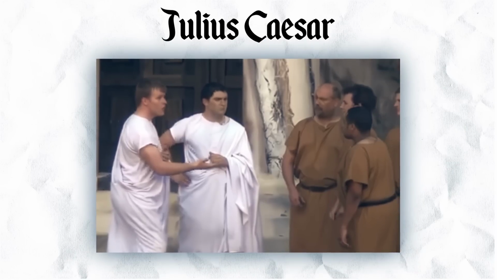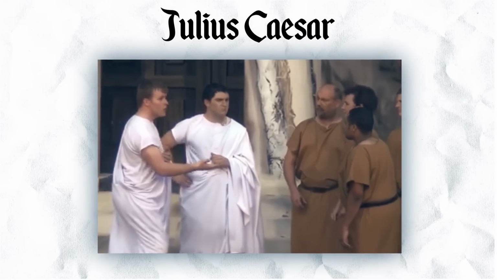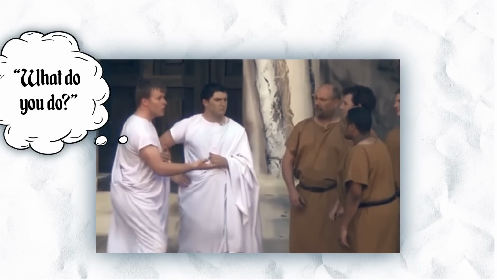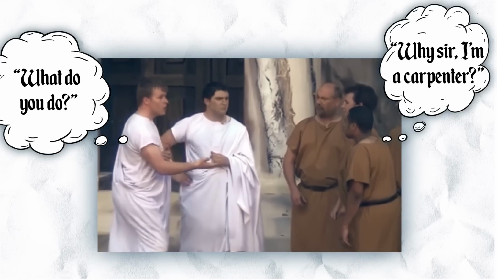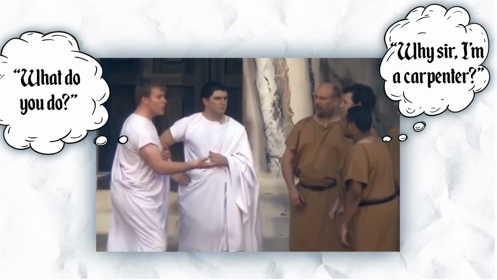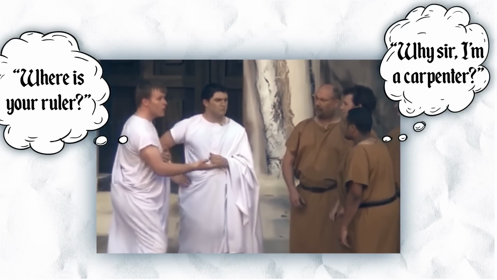Right, what else about numeracy? Well, measuring things. Julius Caesar, first scene. Two senators spot two guys hanging out. What are you here for? What do you do? "Why, sir, a carpenter." "Where is your rule? Where is your ruler?" Effectively, it means, where are your tools of the trade?